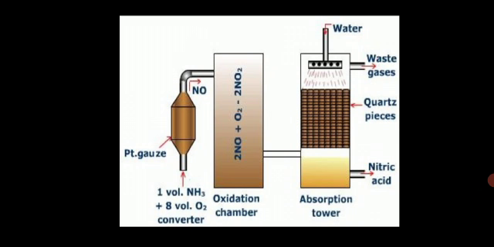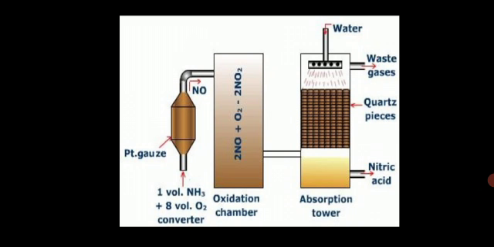The reaction takes place: nitrogen dioxide plus water forms nitric acid and NO. NO further reacts with oxygen to form NO2. Again NO2 reacts with water to form nitric acid. In this way the cycle goes on till all the nitrogen dioxide is converted into nitric acid. That is, nitrogen dioxide reacts with water to form nitric acid and NO, NO reacts with oxygen to form NO2 again, and NO2 again reacts with water to form nitric acid. In this way the cycle goes on till all the nitrogen dioxide and nitric oxide is converted into nitric acid. And nitric acid is collected from below, you can see on the screen.